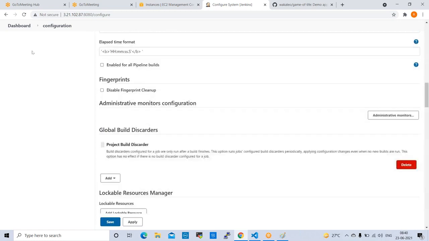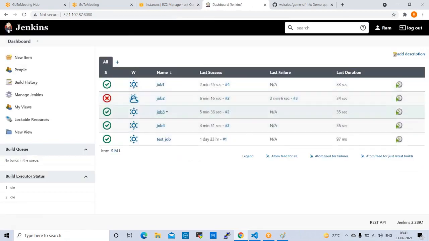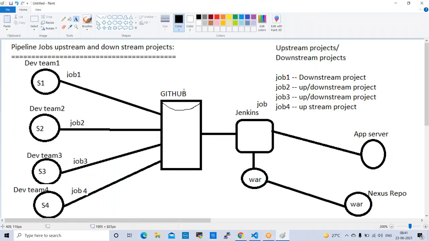Okay. If there are any errors in the code, then will it detect that also, or only via goals? Yeah, if any errors are there or any duplicate lines are there, what will happen? Before moving the code to GitHub, we have one more tool, which is here, Sonar Code Review tool, that will review, and if any errors or issues are there, it will revert back to local Git.